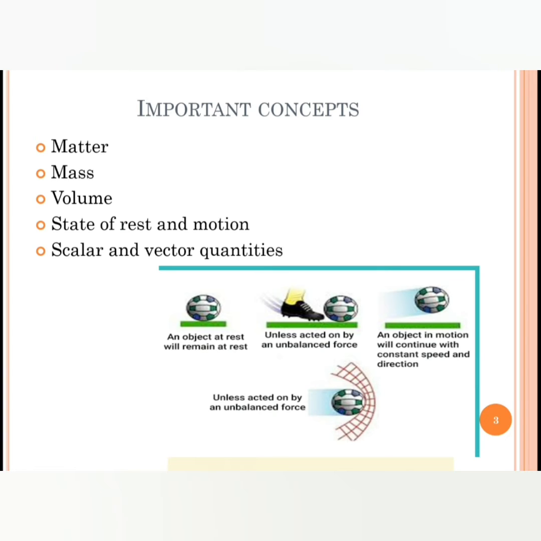Now, what is state of motion? Motion is said to occur when the position of that particular object changes with respect to any fixed point or a reference point. There is motion when some external force is applied. Okay, so that is state of rest and state of motion.